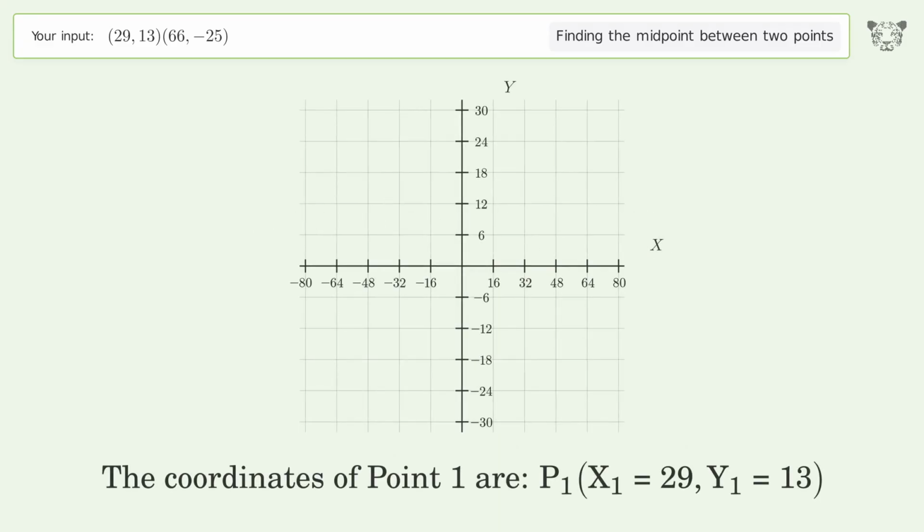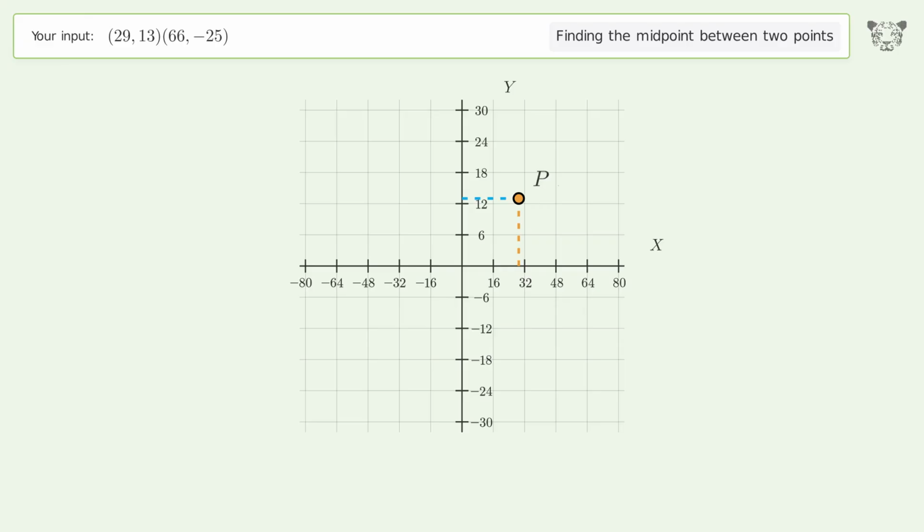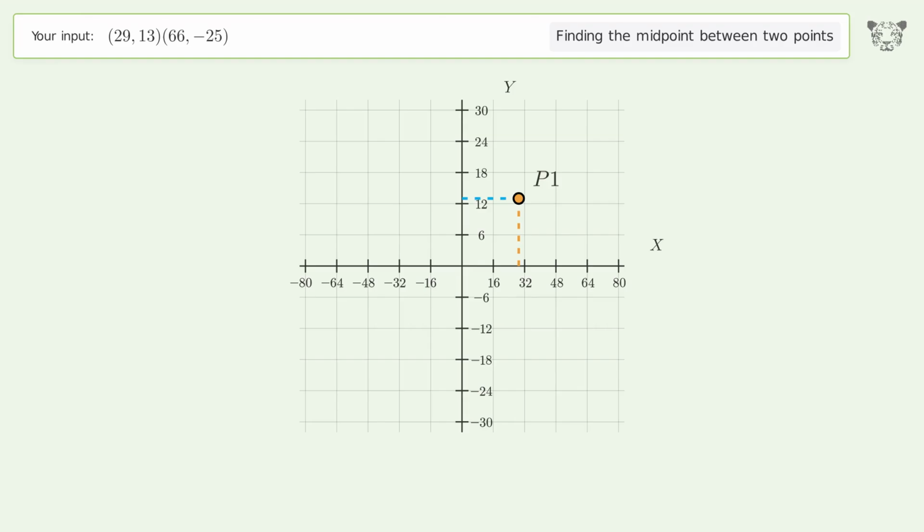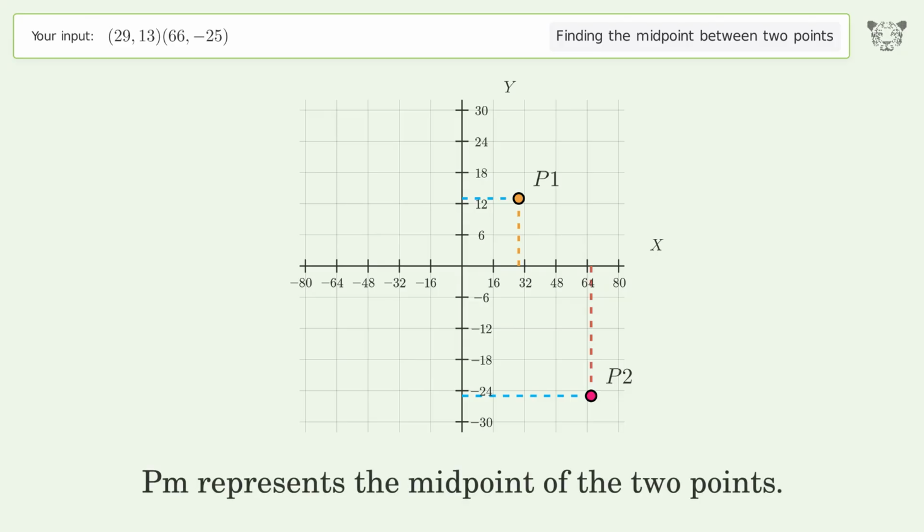The coordinates of point 1 are, x1 equals 29, y1 equals 13. The coordinates of point 2 are, x2 equals 66, y2 equals -25. PM represents the midpoint of the 2 points.